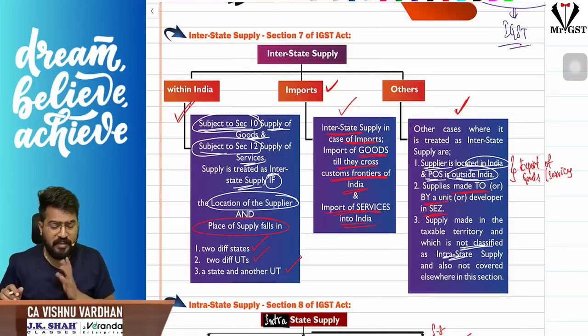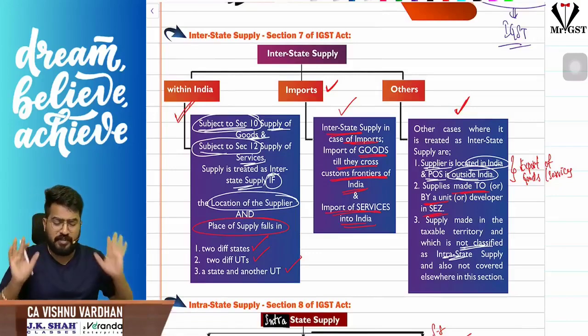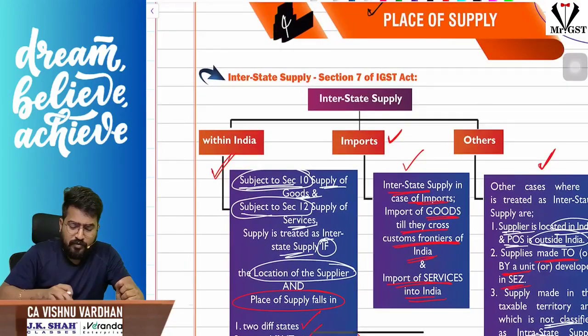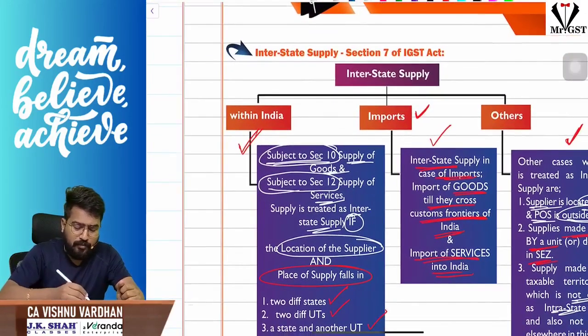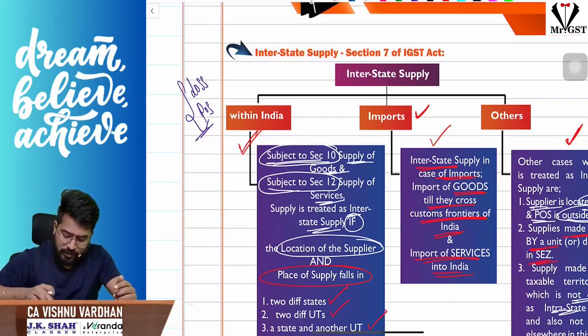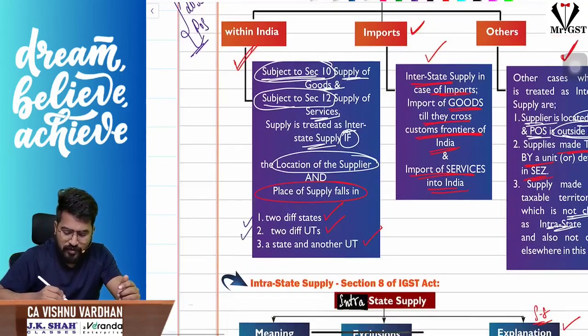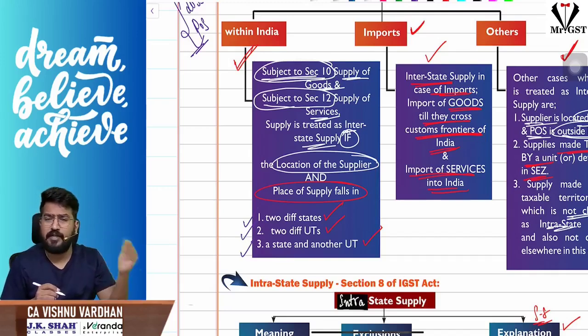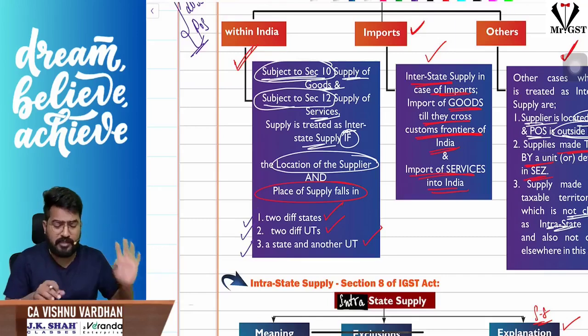Sections 7 and 8 are talking about interstate supply and intrastate supply. What is interstate supply? For place of supply, 2 things are important: the location of the supplier of service and the place of supply. If these 2 are falling in 2 different states, or 2 different union territories, or 1 state and 1 union territory, like Karnataka and Tamil Nadu, then we call it interstate supply.